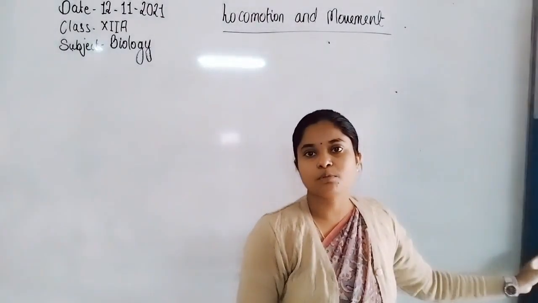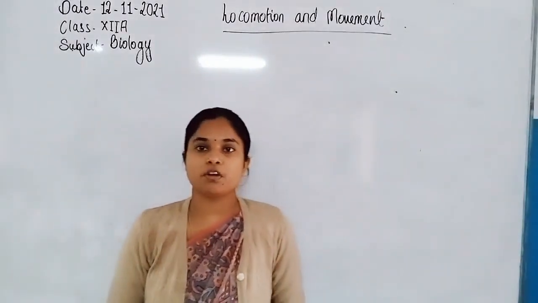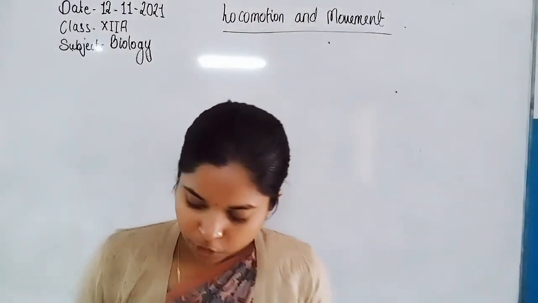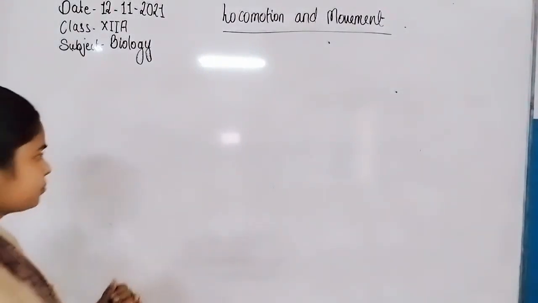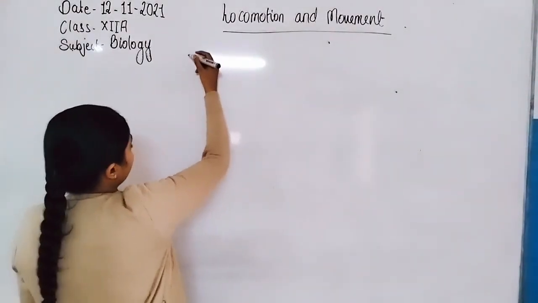In this class, I am going to start with another important topic of the chapter Locomotion and Movement, and the topic is the mechanism of muscle contraction.